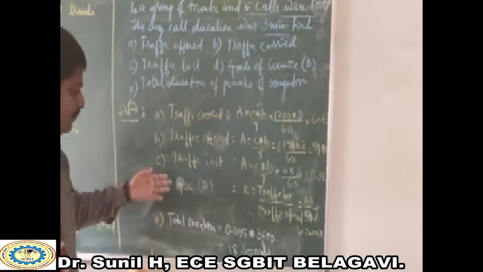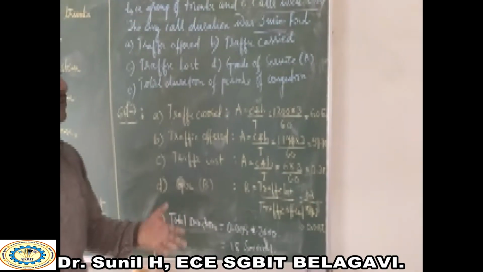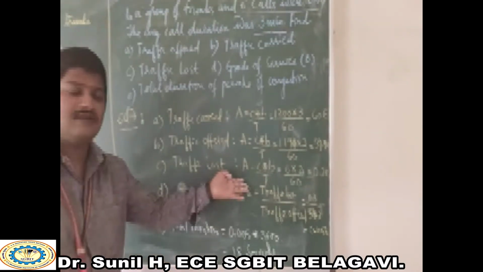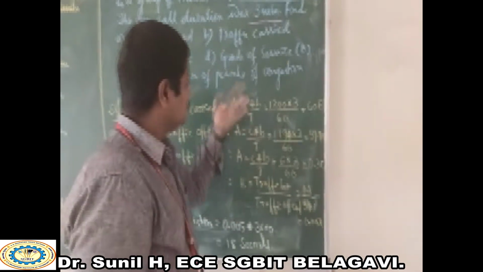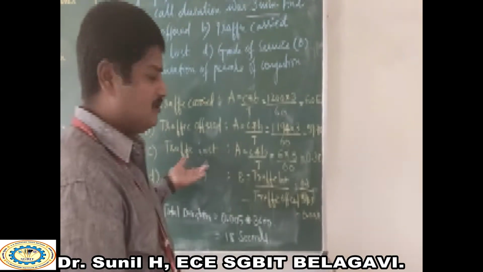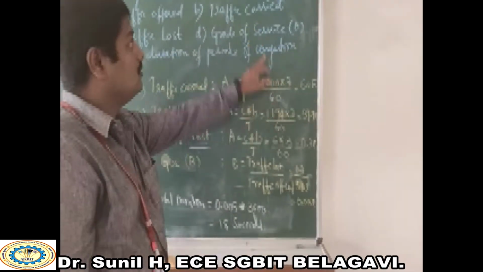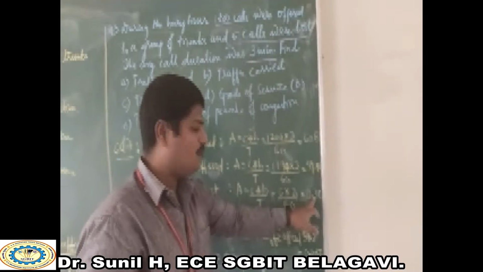Then traffic lost. Here we need to focus only on how many calls were lost at that moment. Again A is equal to C into H divided by T, where C is 6 calls, the lost calls already mentioned. So 6 into 3 divided by 60 is equal to 0.3 erlangs.